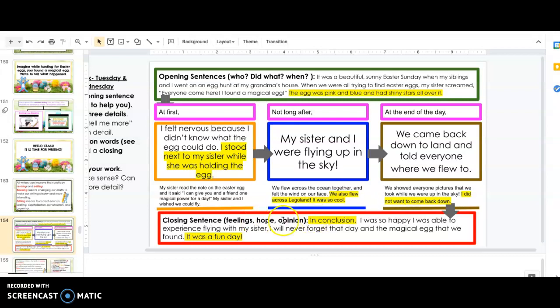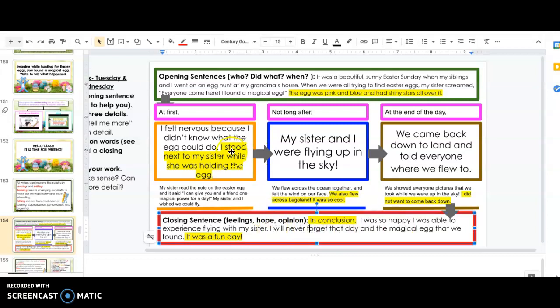And my closing sentence. In conclusion, so this is where you will talk about your feelings, your hope, your opinion. I was happy I was able to experience flying with my sister. I will never forget that day and the magical egg that we found. It was a fun day.